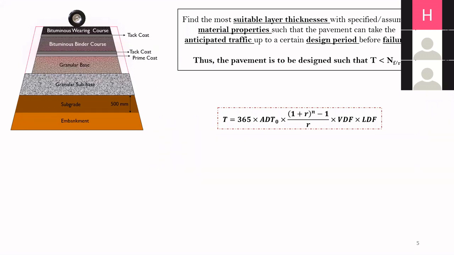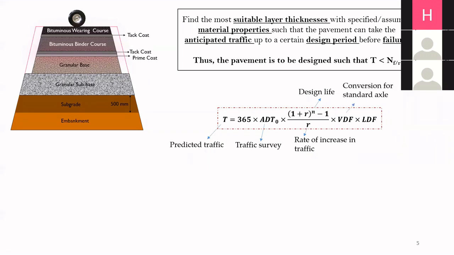So let us quickly look at what these parameters are. T is the predicted traffic. ADT is the average daily traffic, which we get from the traffic survey. N is the design life, for example, 20 years. R is the rate of increase in traffic, so we have to find it from actual data, or sometimes we assume a value of 5% or 7.5%.